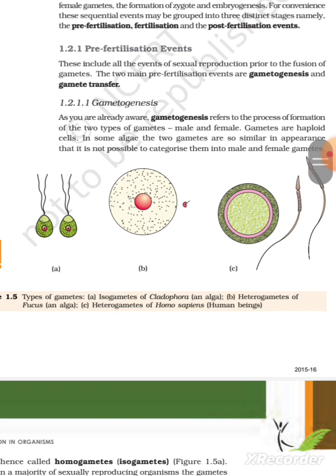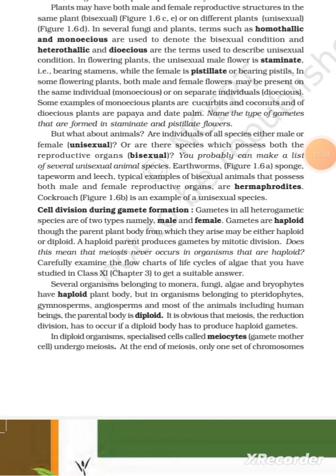Isogametes of Cladophora, an alga; heterogametes of Fucus, an alga; heterogametes of Homo sapiens, human beings. They are hence called homogametes or isogametes, figure 1.5a. However, in a majority of sexually reproducing organisms, the gametes produced are of two morphologically distinct types, heterogametes. In such organisms, the male gamete is called the antherozoid or sperm, and the female gamete is called the egg or ovum, figure 1.5b and c.